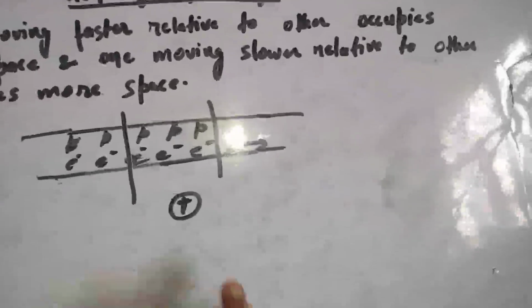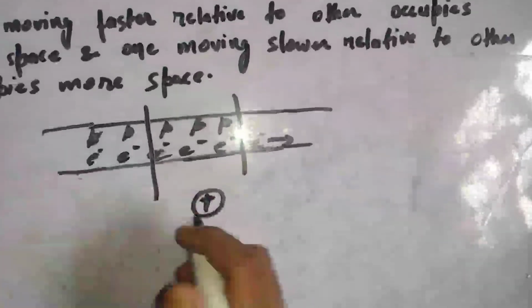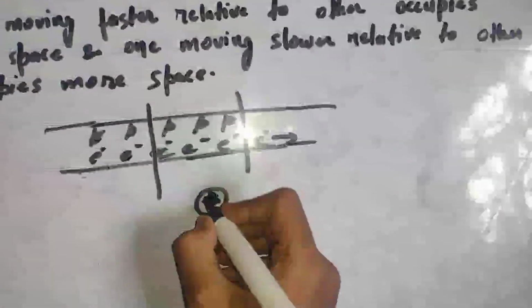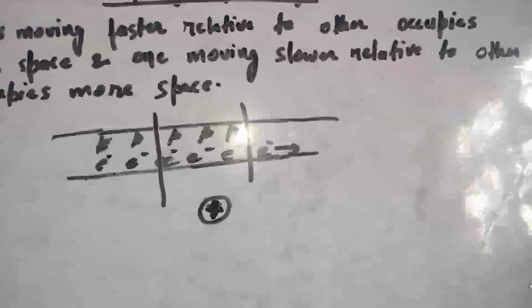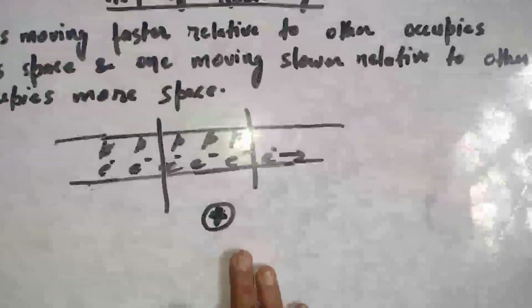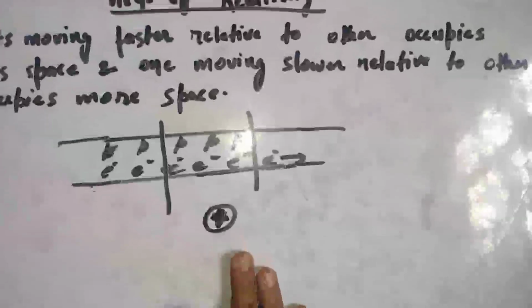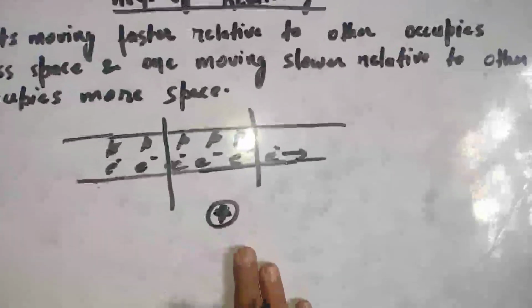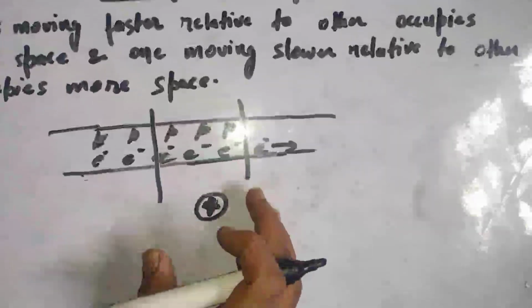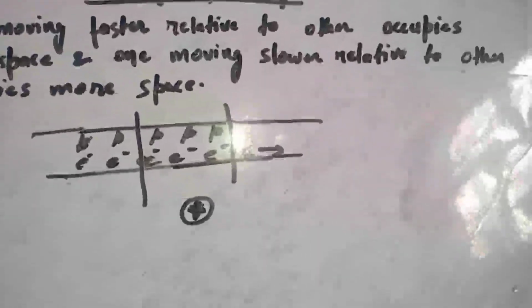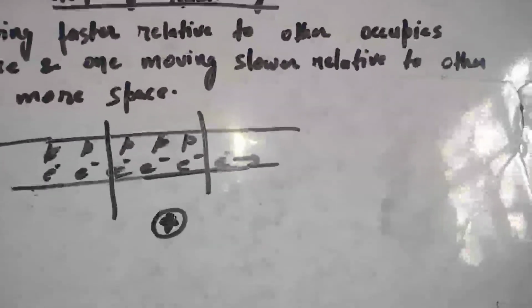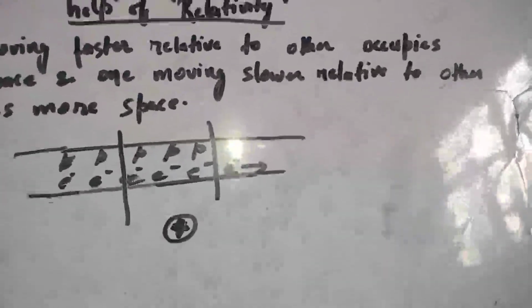Okay, so if you assume a positive charge near a current carrying wire, it will be at rest. It will experience no force at all. Why? Because in any cross section, the number of electrons and protons will be roughly the same. Okay, now imagine another case.